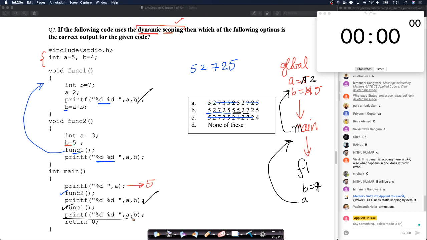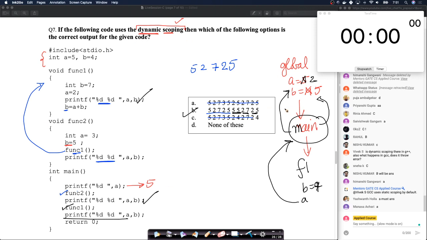Finally, we have a printf statement where we are printing a and b. So here in the main, there are no local a and b. So we'll print the global a and b. And those values will be 2 and 5. So B satisfies the whole thing. So B is the right answer.